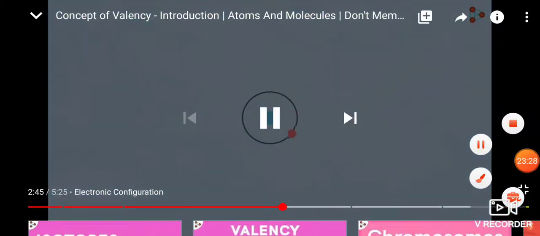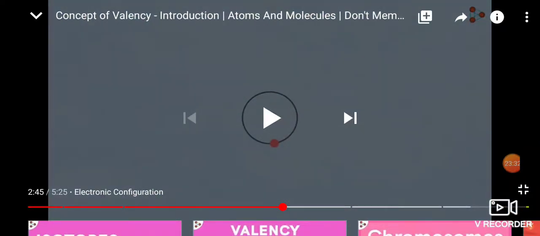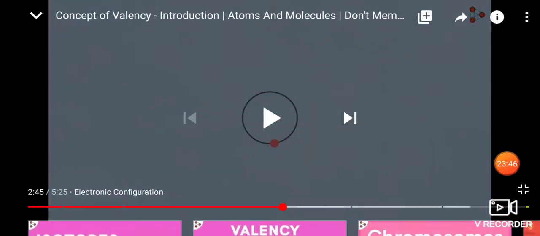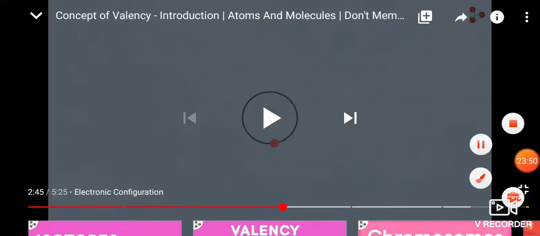See, their shells can accommodate means how many electrons? The innermost, that is, the first shell, can accommodate how many? Only 2, isn't it? Then the next shells, that is, it depends: L shell, M shell, N shell. So there is a formula for that. That is 2n square, isn't it?